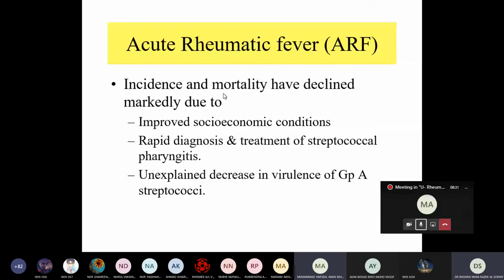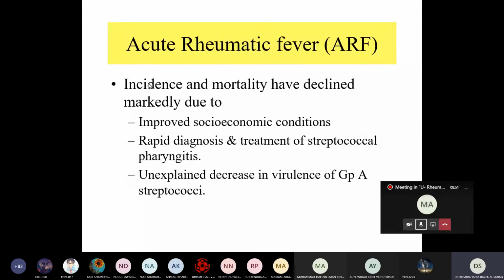So the incidence and mortality have declined. We said we can prevent or decrease the incidence of rheumatic heart disease. How? By improved socio-economic conditions.